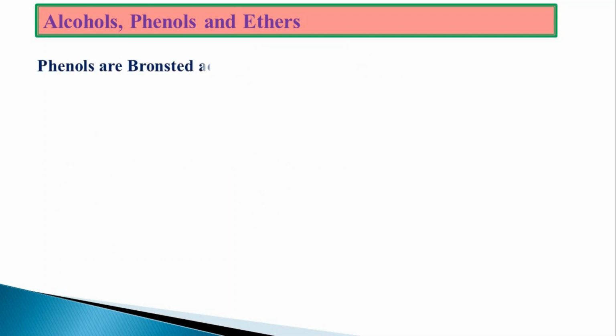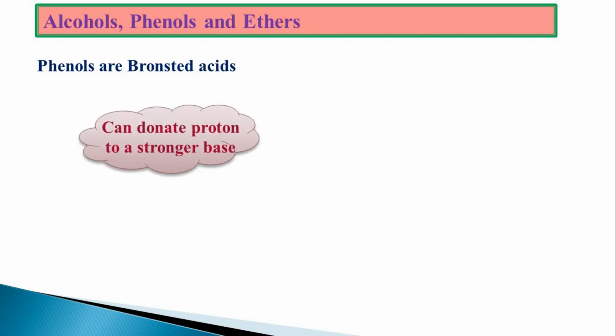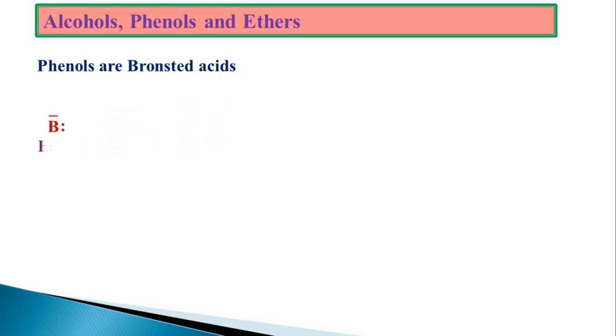Next, phenols are Bronsted acids. What are Bronsted acids? Last year you studied, which donates a proton. Any substance or molecule which donates a proton can be referred to as Bronsted acid. That means phenol can donate a proton to a stronger base.